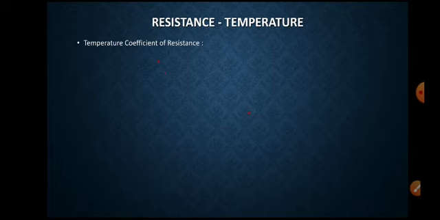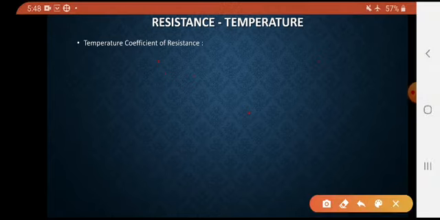Depends on the temperature. So the factor by which the resistance of a material changes when changing its temperature is called the temperature coefficient of resistance. The factor by which the resistance of material changes.